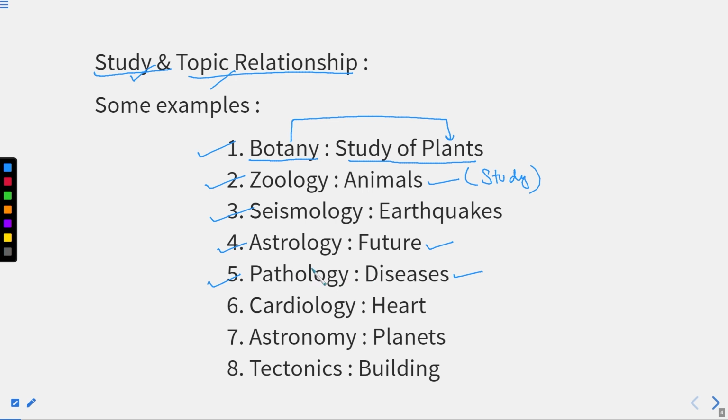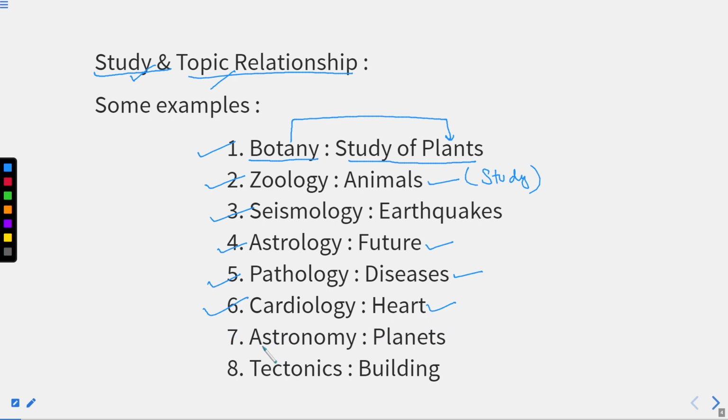Astrologers, you can relate it with pundits, right? Seismology, you can relate it with Japan, where earthquakes very frequently occur, right? As of now. Again, then cardiology. Those who are very gym freak students, they know what cardiology is. Cardiology is something very related to your heart, right? Whenever we go to a gym, we prefer to do cardio for our weight maintenance, for our better health. That is for a better heart as well, right?